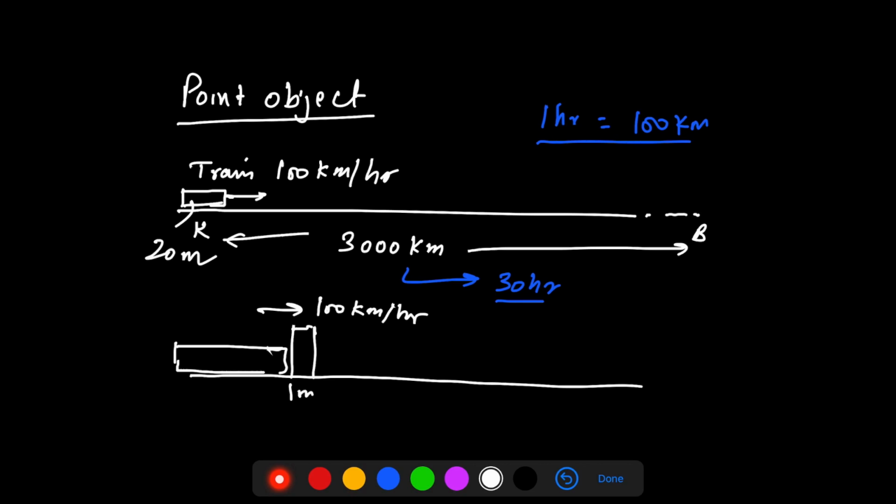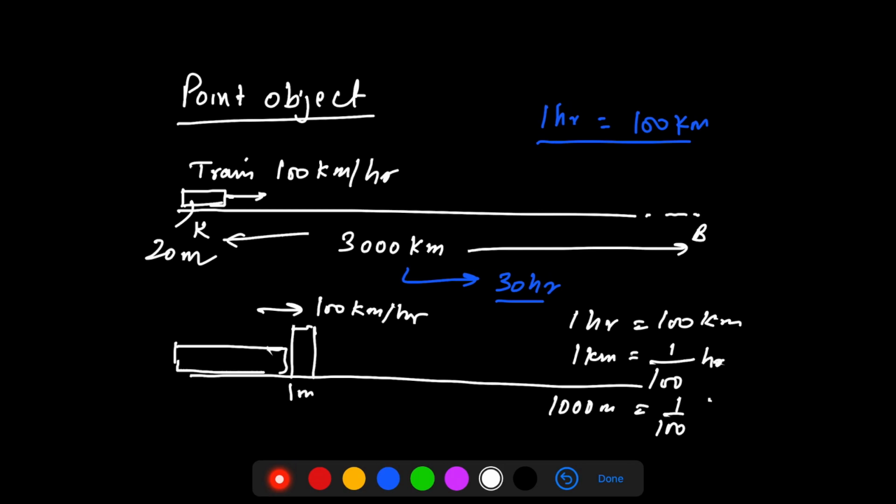Now if I ask you in how much duration the train will be able to cross the pole, you will say that in 1 hour it covers 100 kilometers. So in order to cover 1 kilometer, it will take 1 by 100 hours. And since 1 kilometer is 1000 meters, in order to cover 1000 meters, it will take 1 by 100 hours. Or you can say in order to cover 1 meter, it will take 1 by 100,